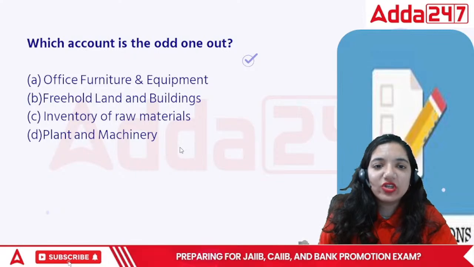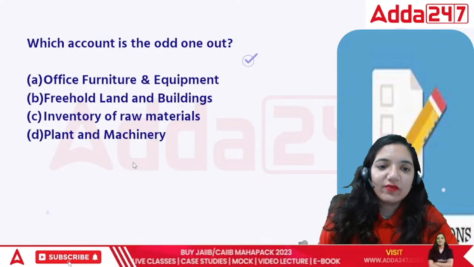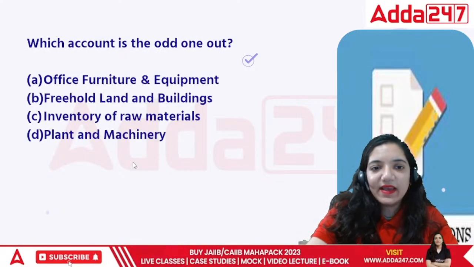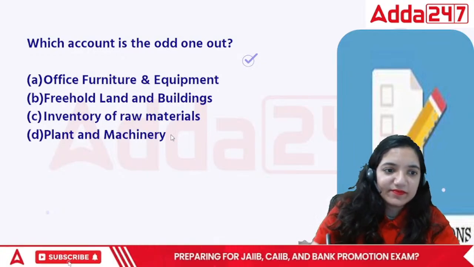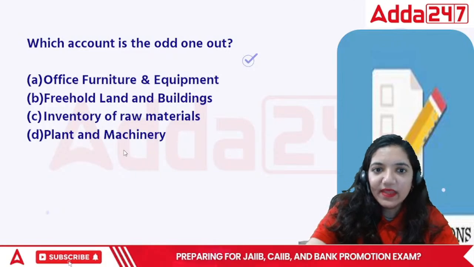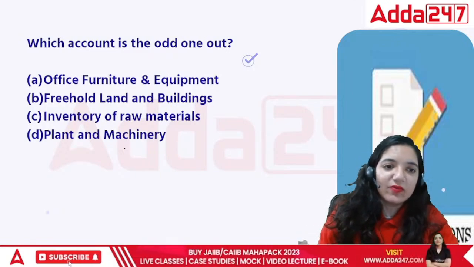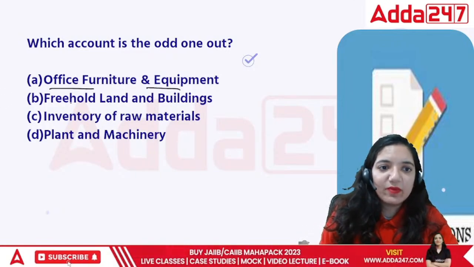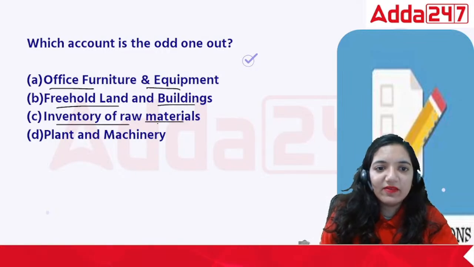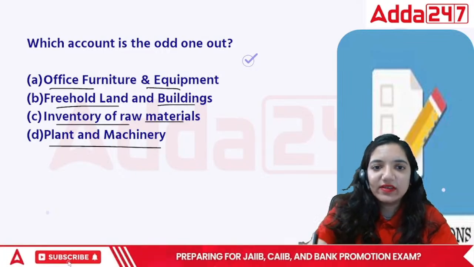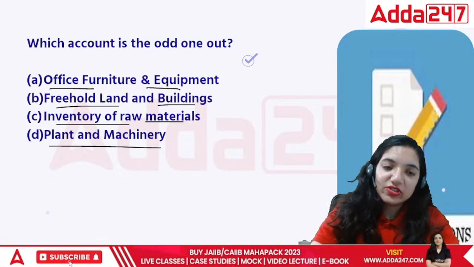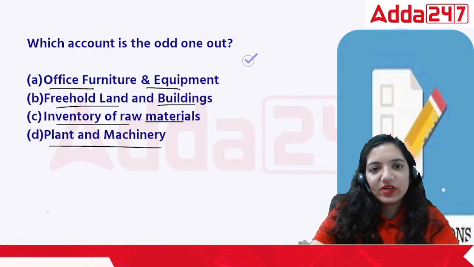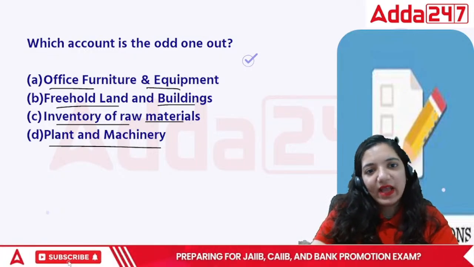It says which account is the odd one. So you have to find out the odd man out. Let's look at it. Which one is the odd one out? Office furniture and equipment, freehold land and building, inventory of raw material, plant and machinery. Which one account is an odd one out? Office furniture and equipment is an asset, land and building is an asset.